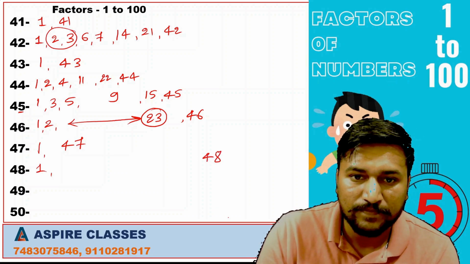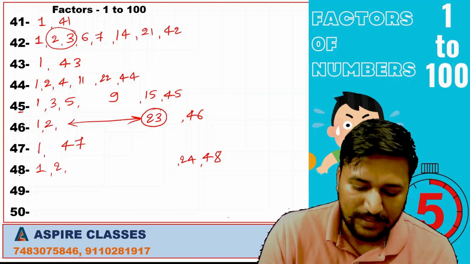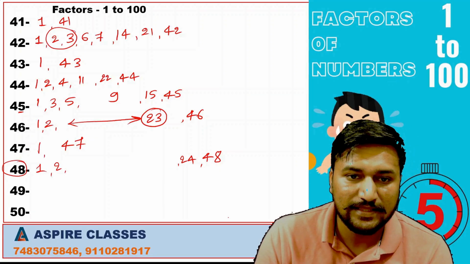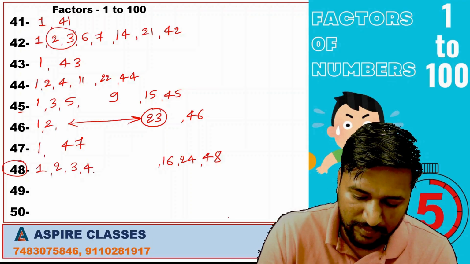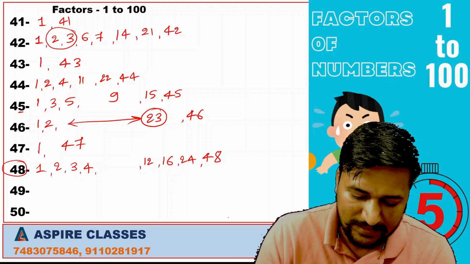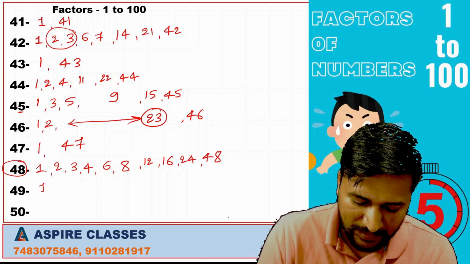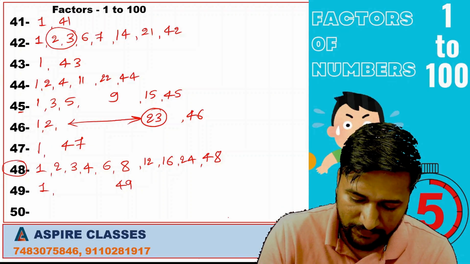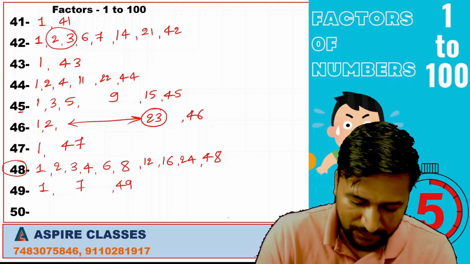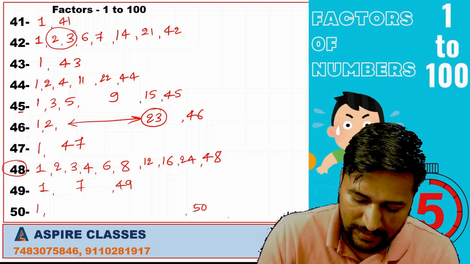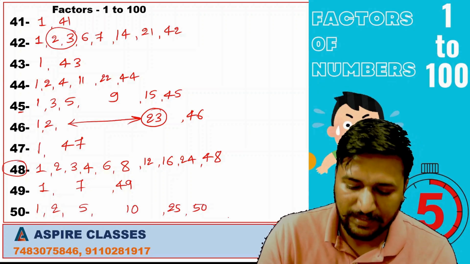1, 48, 2, 24. See, this number is divisible by 3. 3 16s are. It is divisible by 4, 4 12s are. Also it is divisible by 6, 6 8s are. 49: 1, 49 and 7 7s are. So we write only one time 7. 1, 50, 2 25s are, 5 10s are.